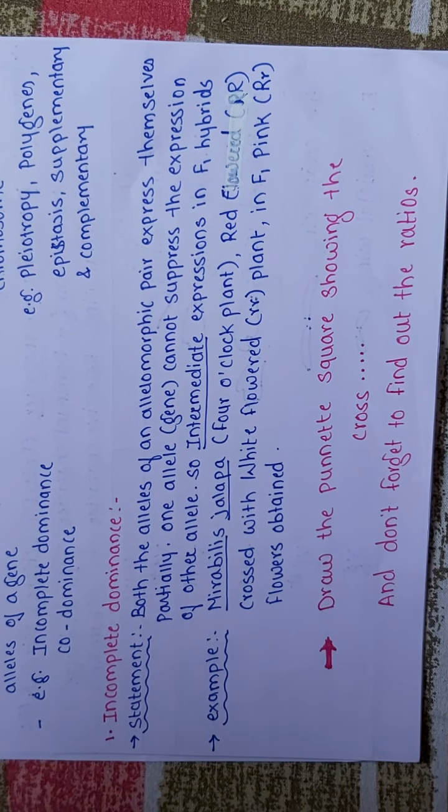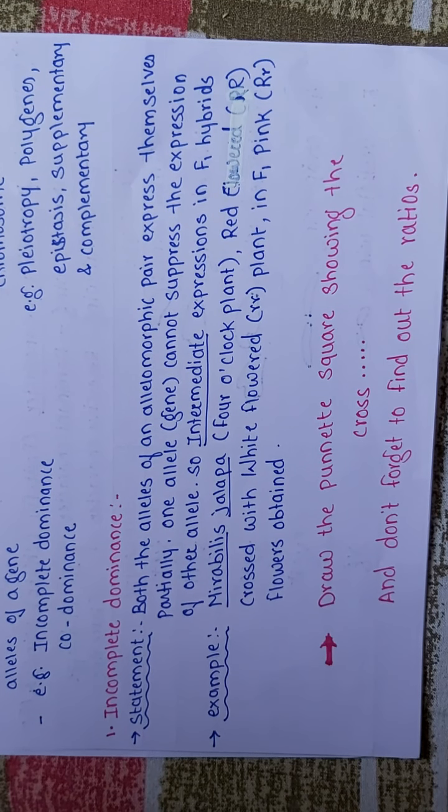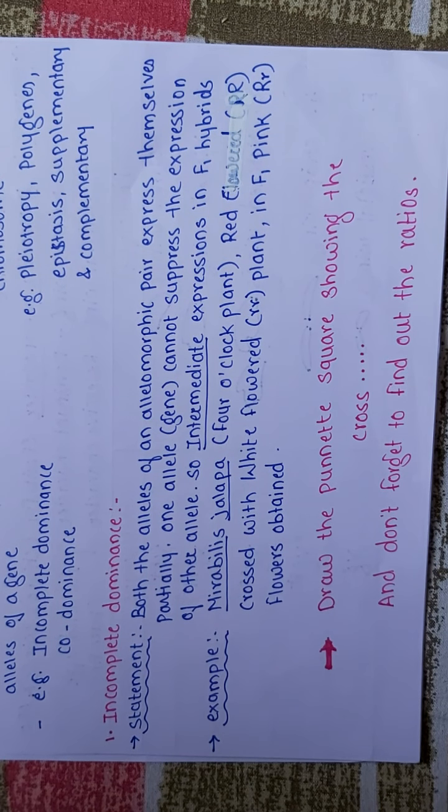So what is the example for this? They have given the example Mirabilis jalapa, that is the four o'clock plant. They have taken the parents, that is red flower crossed with white flower, and in F1 they got the intermediate expression, that is pink flower.